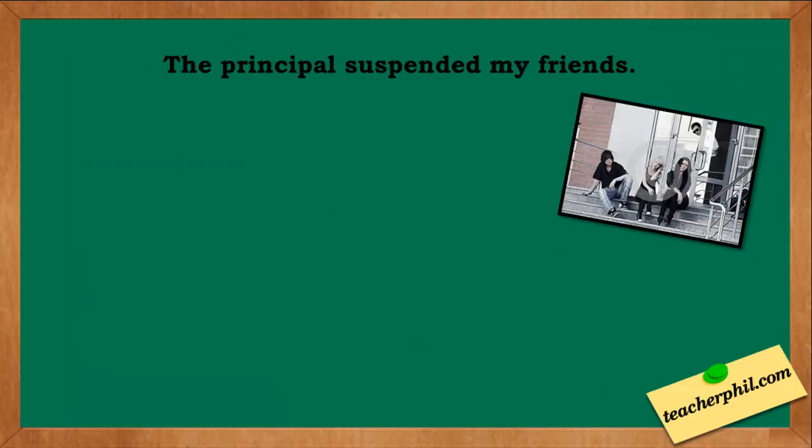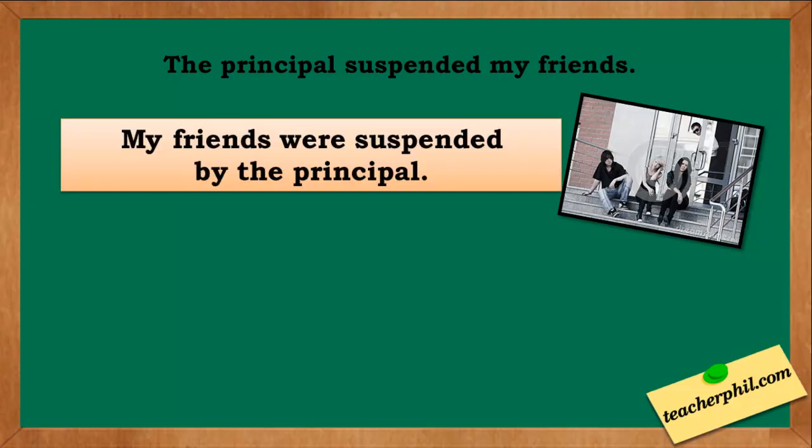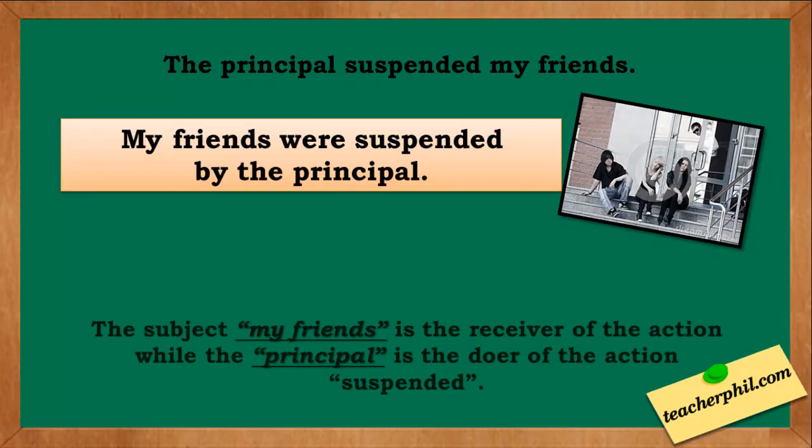Another one: The principal suspended my friends. This is also in active voice. If we will change this into passive voice, it becomes my friends were suspended by the principal. The subject my friends is the receiver of the action, while the principal is the doer of the action suspended.